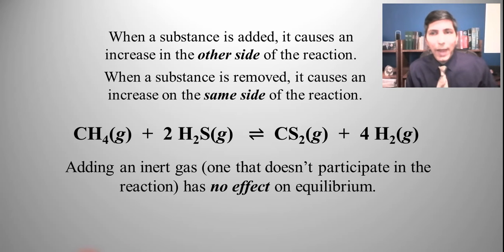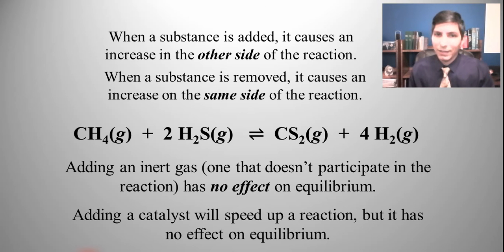So let's say that we add some inert gas, maybe helium or argon or some other gas that doesn't react with any of those four things. It's going to have no effect on equilibrium. Sometimes they throw that question in there just to trick you to see if you know what's going on. If you add some inert or noble gas, the answer is it has no effect on equilibrium.